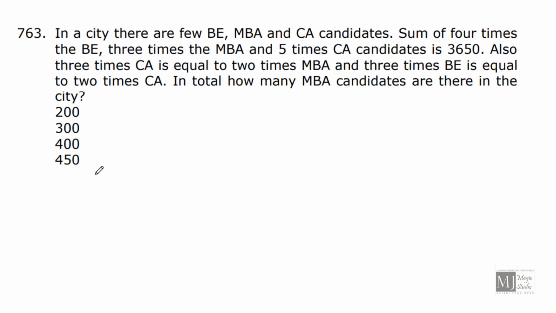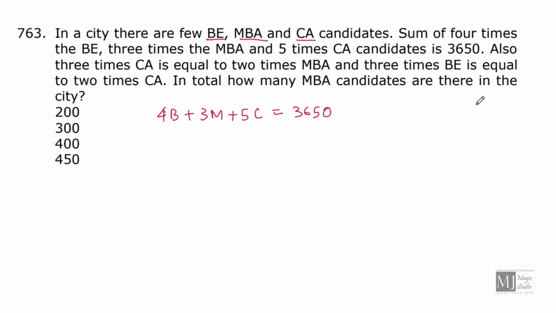In a city, there are few BE, MBA and CA candidates. The sum of 4 times the BE and 3 times MBA and 5 times CA is 3650. Also 3 times CA is equal to 2 times MBA, and 3 times BE is equal to 2 times CA.